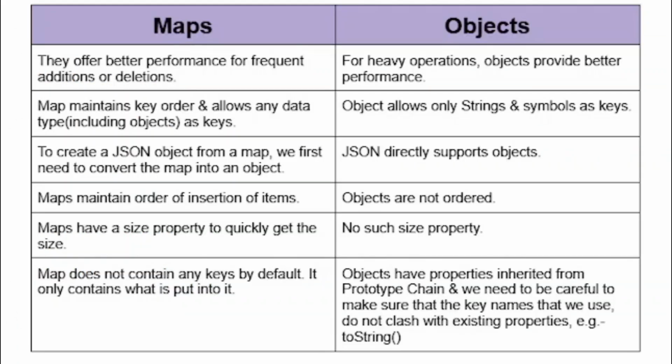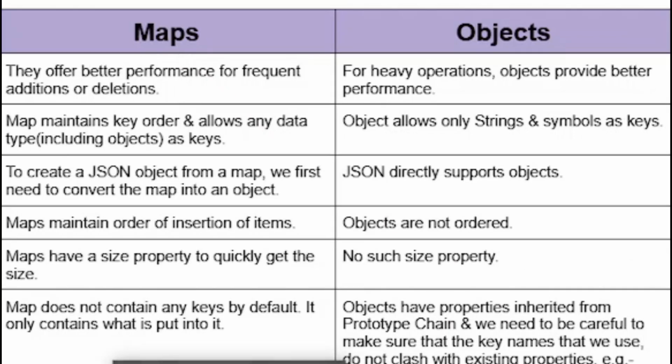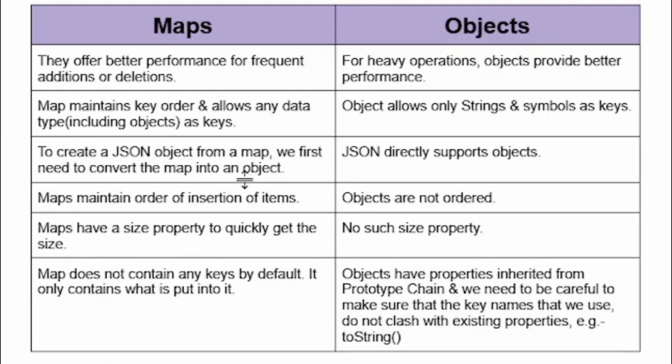Now see, to create a JSON object from a map, we first need to convert the map into an object. JSON directly supports objects. Maps maintain the order of insertion of items. Objects are not ordered. Maps have a size property to quickly get the size. No such size property exists for objects. Map doesn't contain any keys by default. It only contains what is put into it. Objects have properties inherited from the prototype chain, and we need to be careful to make sure that the key names that we use do not clash with existing properties, for example toString.